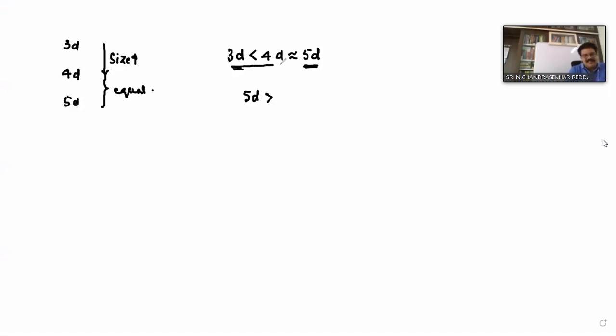Then if you take 3D and 4D elements, definitely which element should have more ionization energy? 3D. Why? Because 3D element size is smaller than that of 4D. Therefore, after 5D, next comes 3D, then 4D. So this should actually be the order. But in some cases, even that is deviating. But in general, the highest is 5D, then 3D, 4D. If you take zinc, cadmium, and mercury, according to the values also, mercury is greater than zinc. Zinc is greater than cadmium, right?